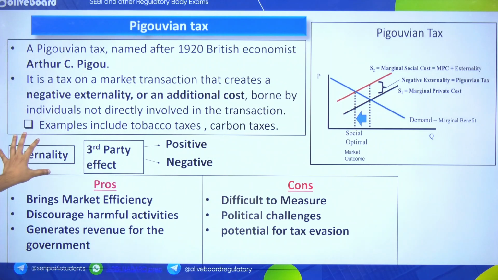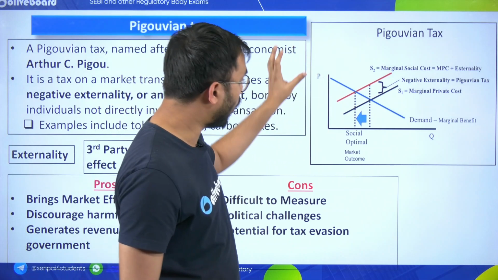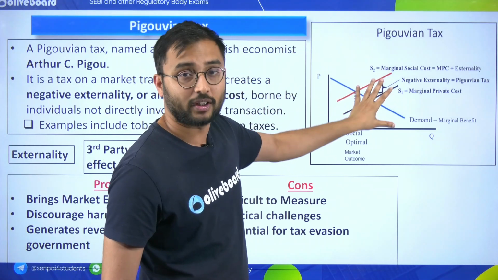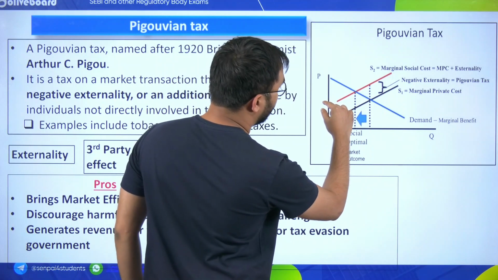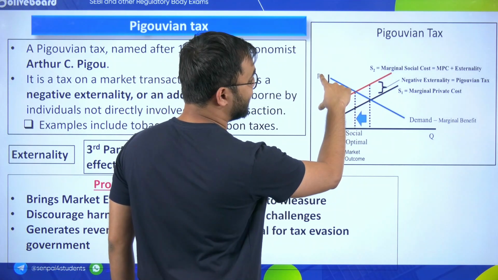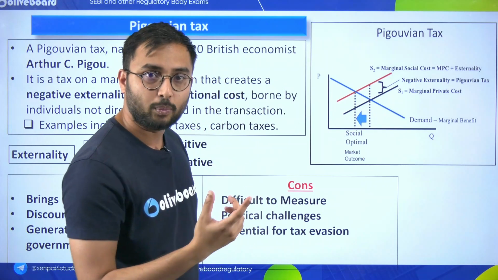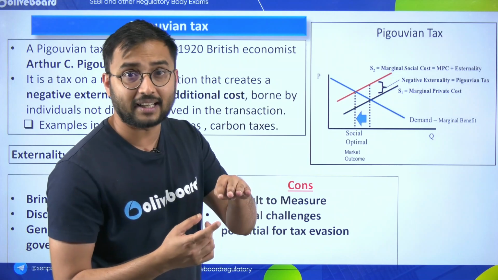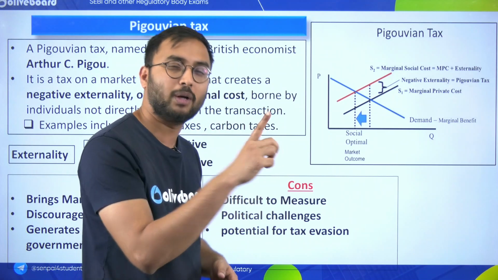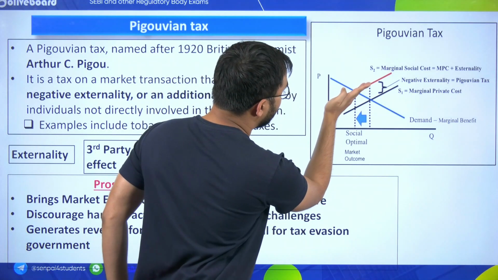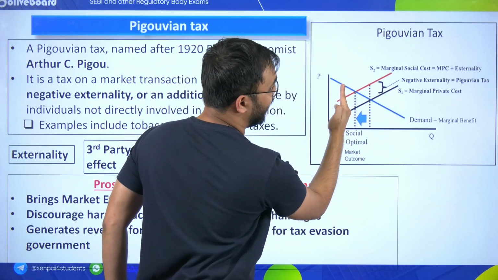When you look at the graph of any product which has been charged with Pigouvian tax, we all know that if because of a tax the price of a product increases, then automatically the quantity will reduce. If the price of a cigarette is 10 rupees and a Pigouvian tax of 4 rupees is added, the cigarette becomes 14 rupees. If you used to smoke 2 cigarettes a day, now you will smoke only one because of the price increase. So because of the price increase, the quantity of cigarettes would reduce.